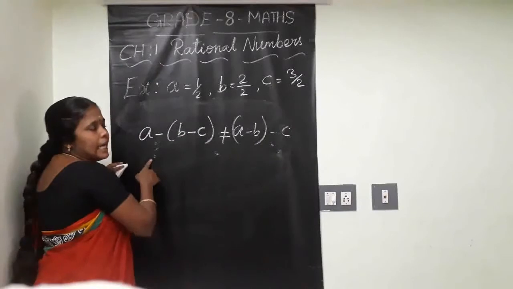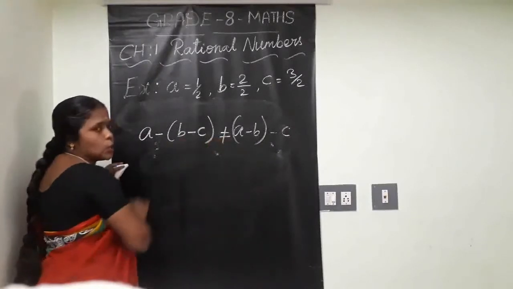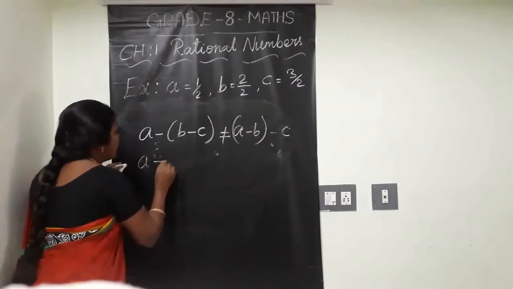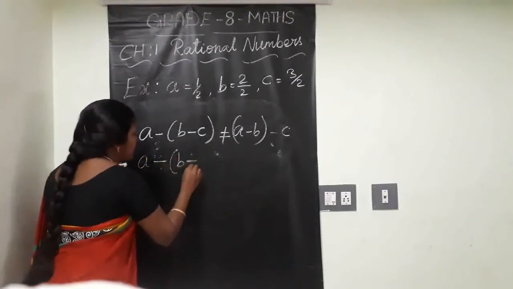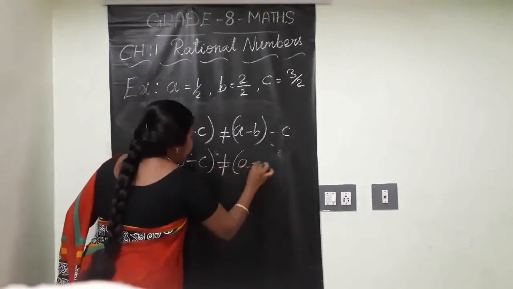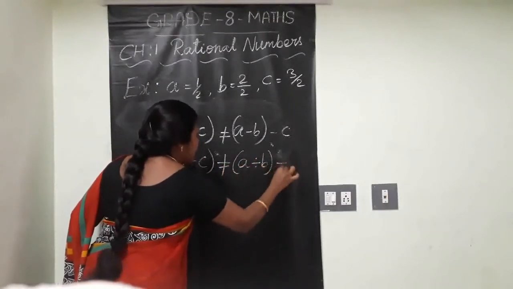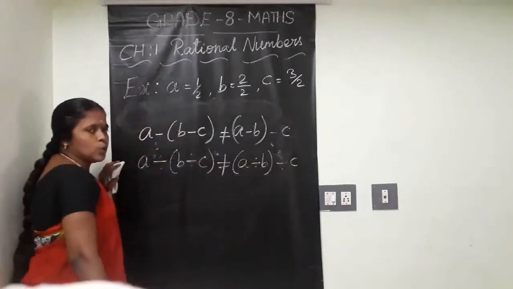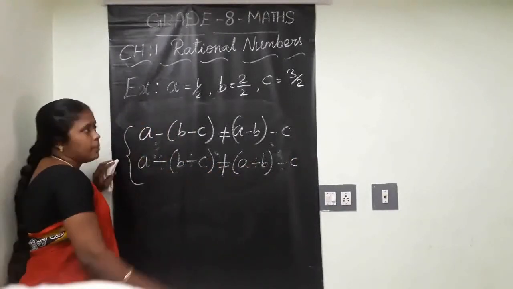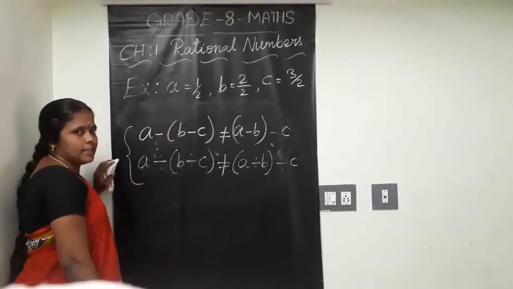Subtraction wise associativity is not suitable. Division wise, how does it come? a divided by (b divided by c) is not equal to (a divided by b) divided by c. This is also not suitable. You can check for these two results by taking some other rationals at home. Clear?